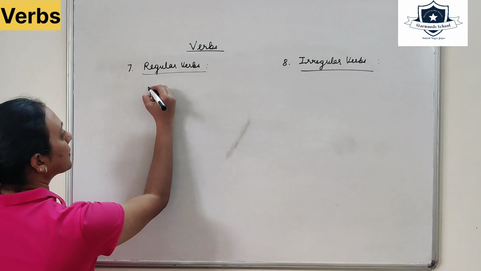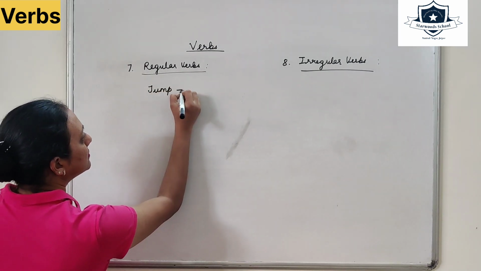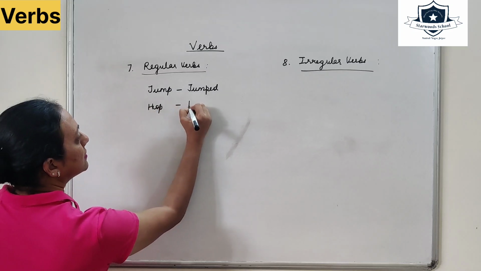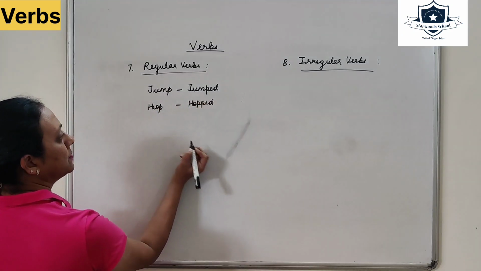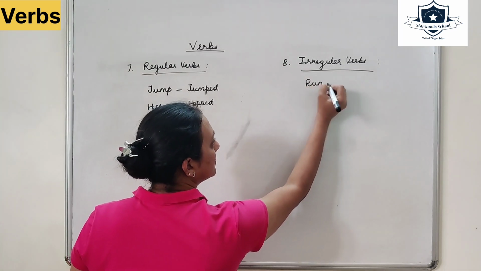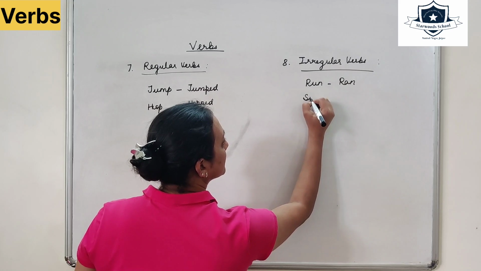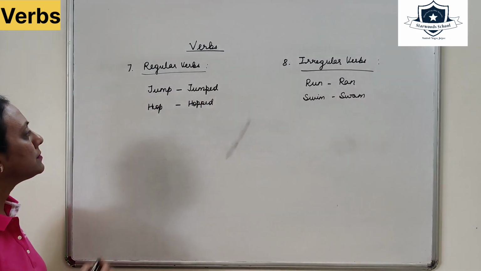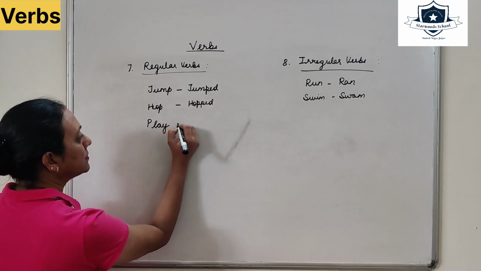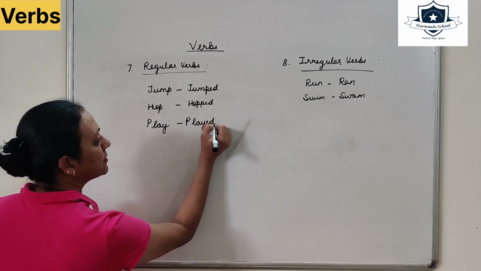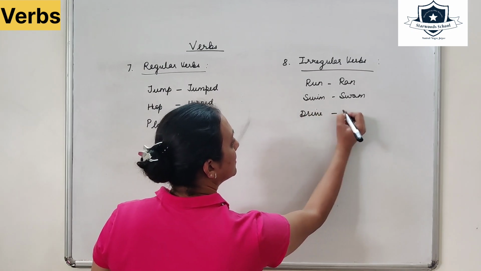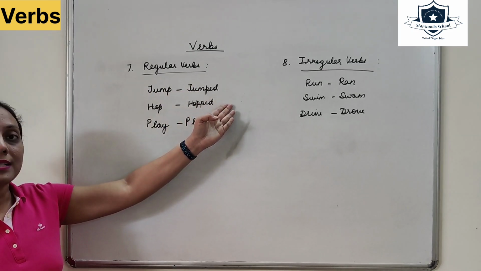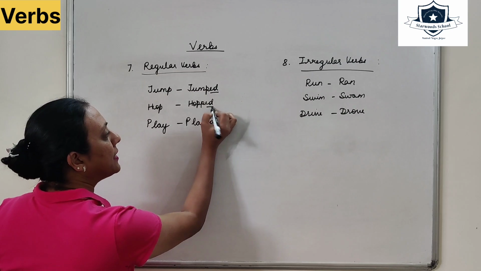For example, regular verbs are the verbs where the changing of the past tense has ed or d at the end.